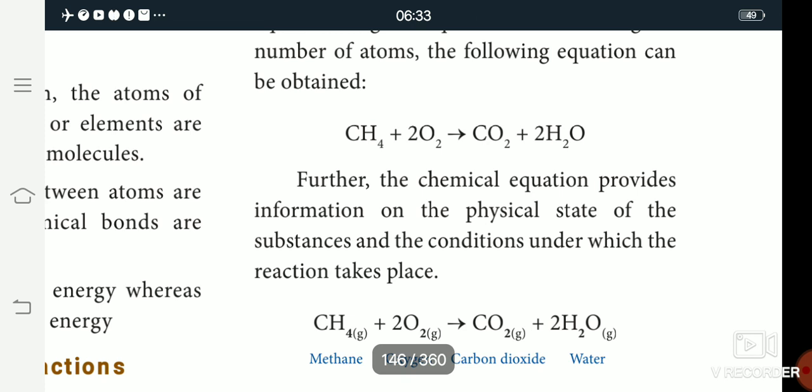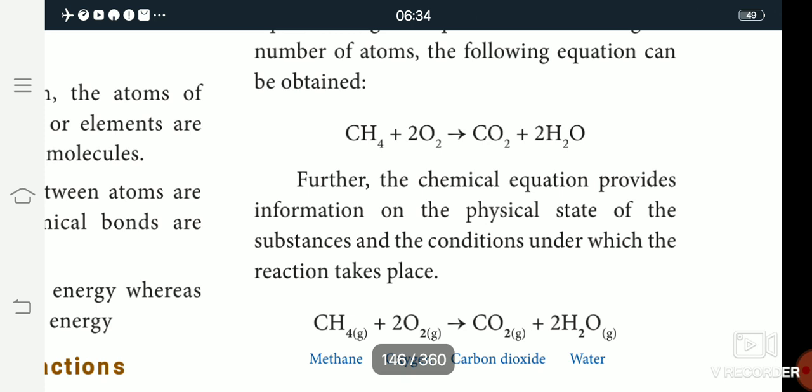Next, you see the physical state. In all the classes I say the physical states are liquid, gas and solid. This is the physical state. Methane is one of the gaseous molecules.